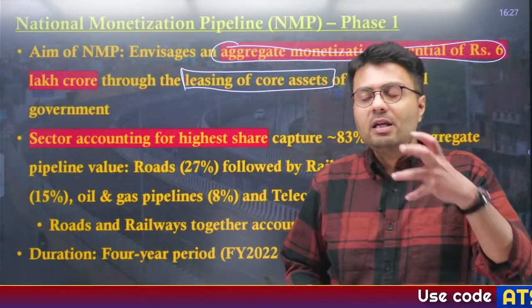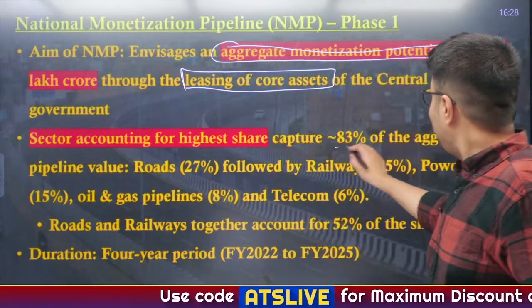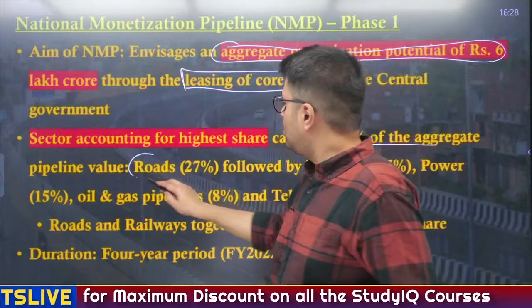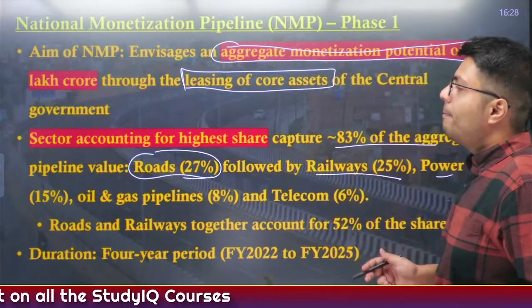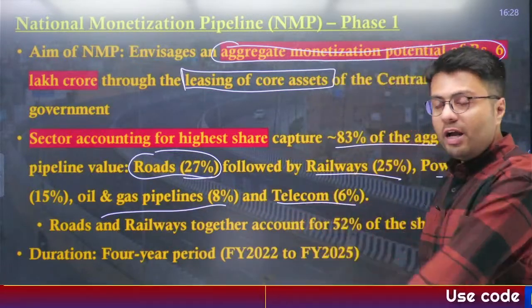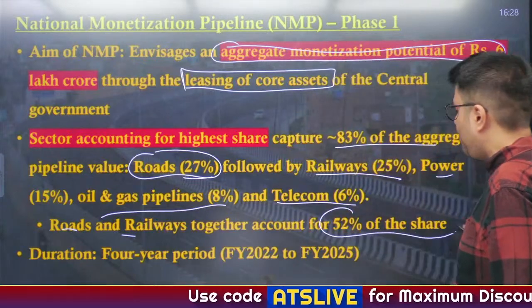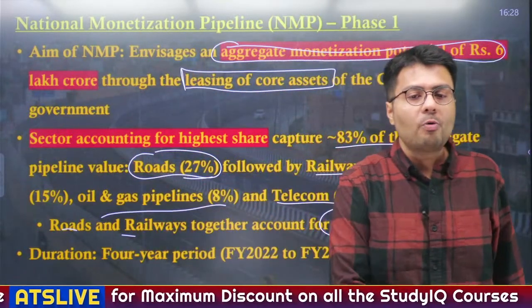Now, the sectors in which this monetization happened: 83% of the total share was with roads, which had 27% of share, followed by railways, power sector, oil and gas pipeline, and telecom sector. And what you have to remember is that only roads and railways together accounted for more than 50% of the total money that the government will get from monetization.